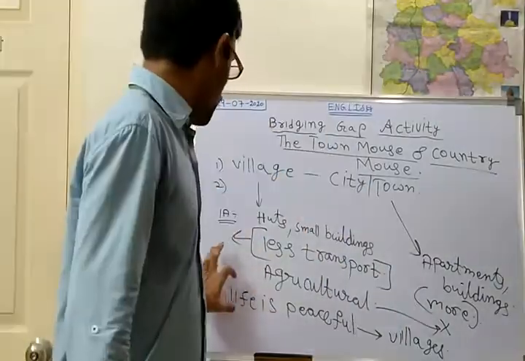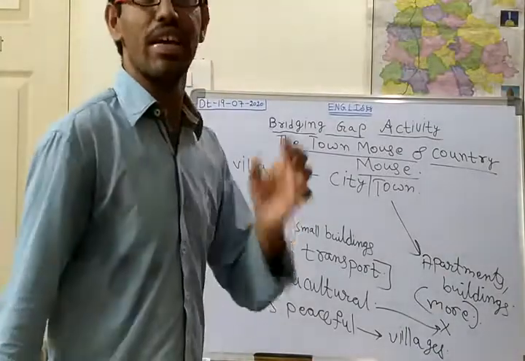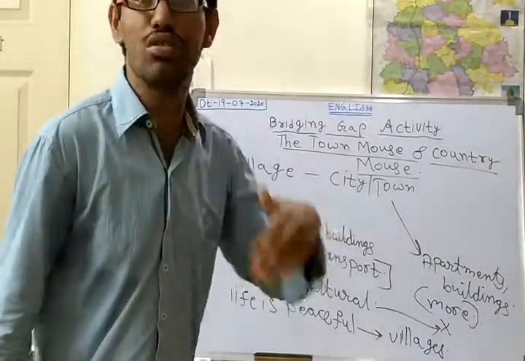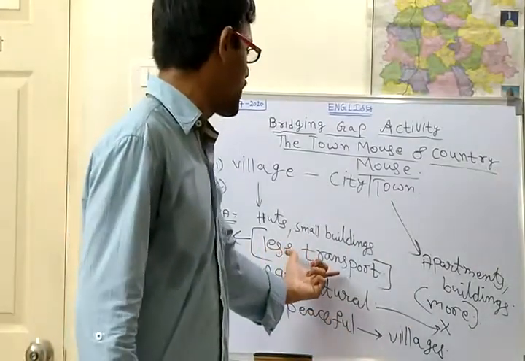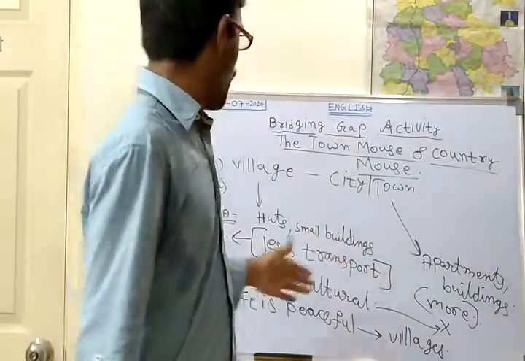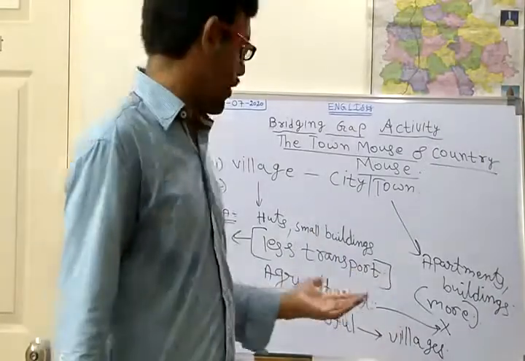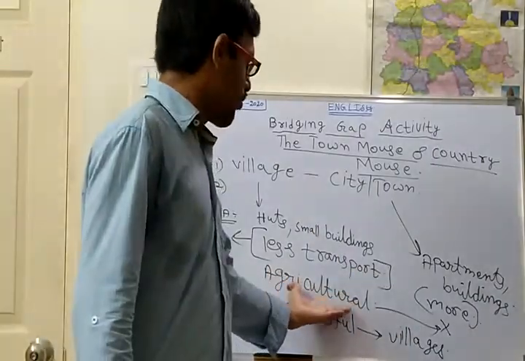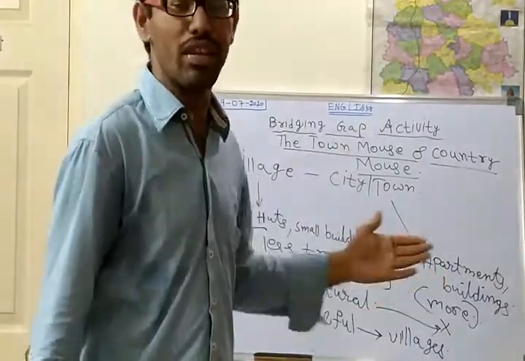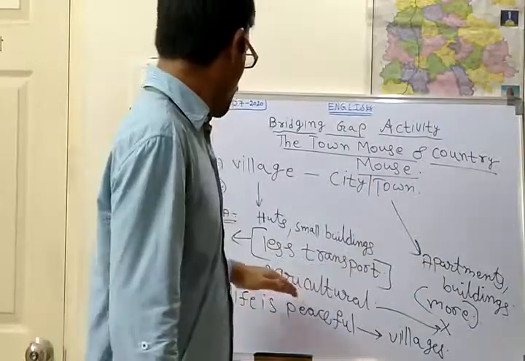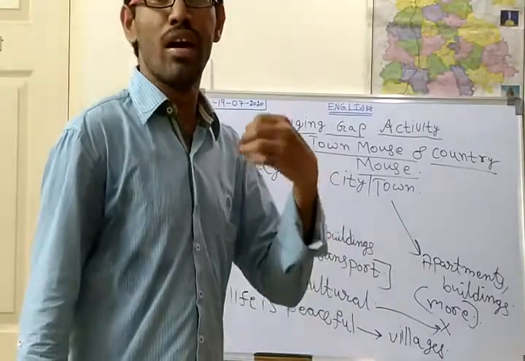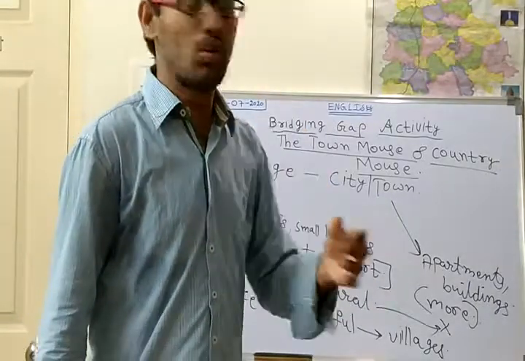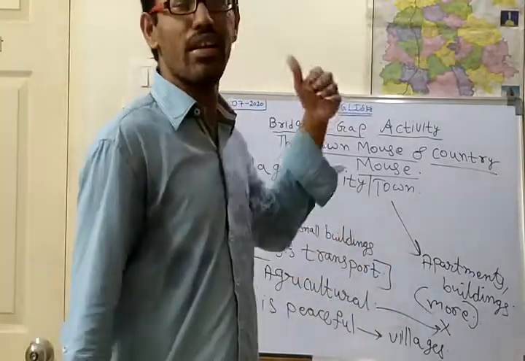So in some cases the animals also feel the same like us. What are those cases? The transportation, the pollution, and the agricultural fields. Where the agricultural fields are more, there the animals will be more, because in some agricultural fields the animals are also very helpful to grow the crops.